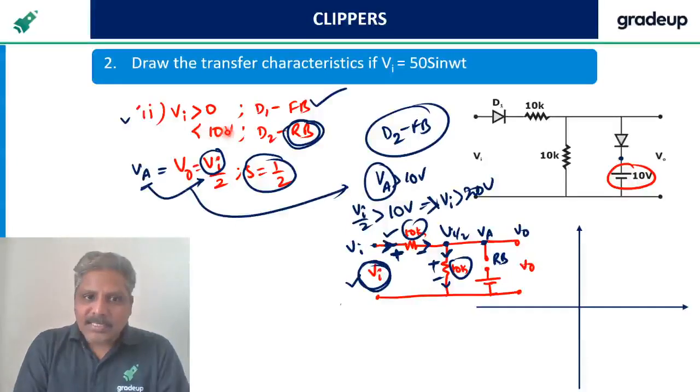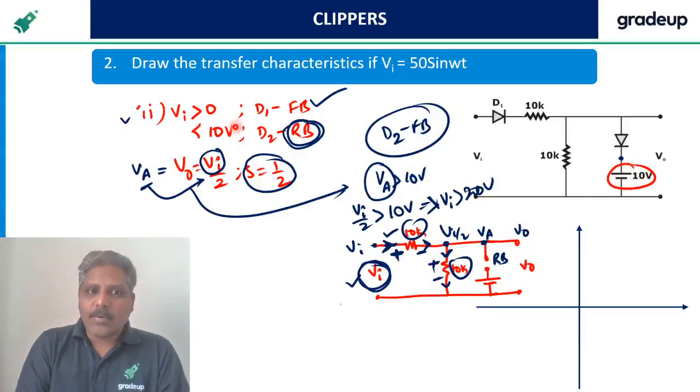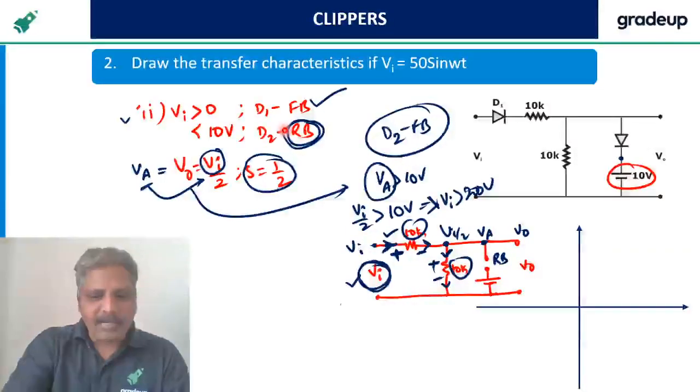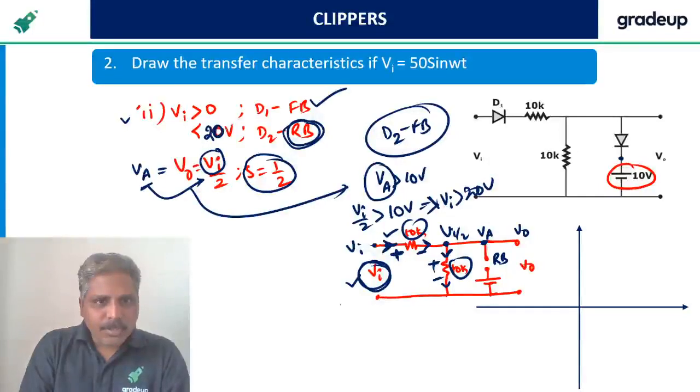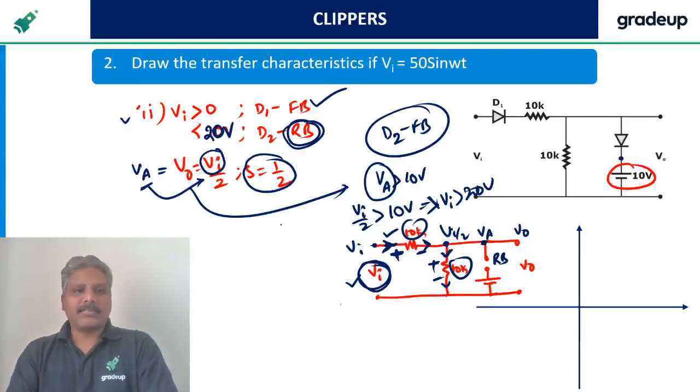Initially I thought, seeing this as 10 volts, but up to 20 volts it is reverse biased, I know. It becomes forward biased only above 20 volts. So shall I change it to 20 volts? You have to come back and change it. Got it?